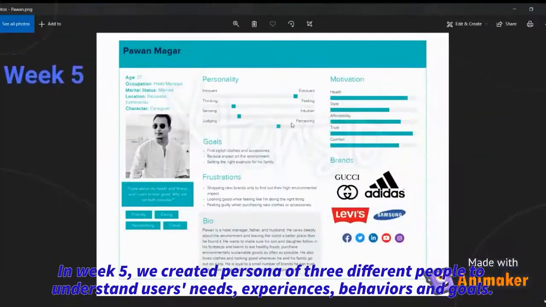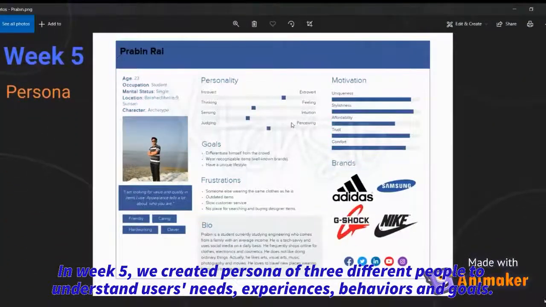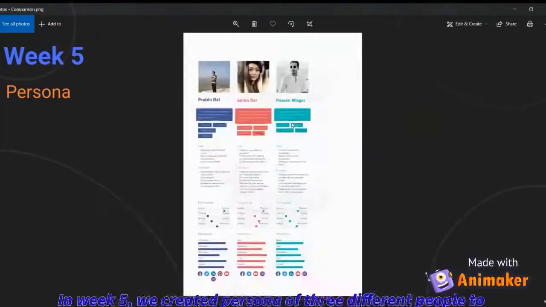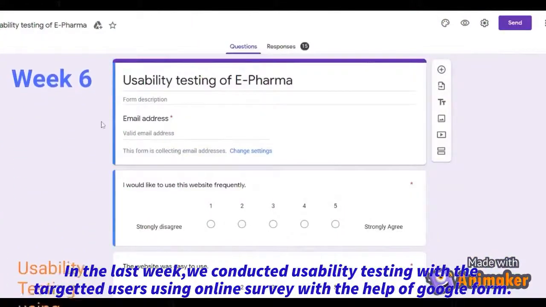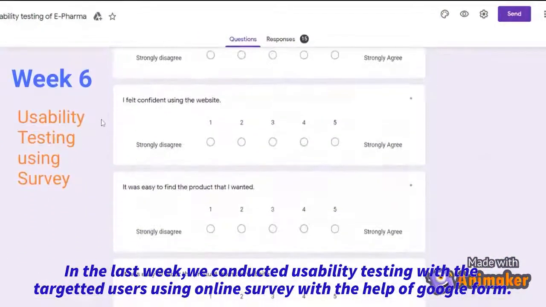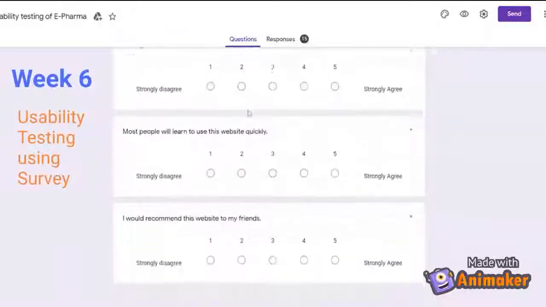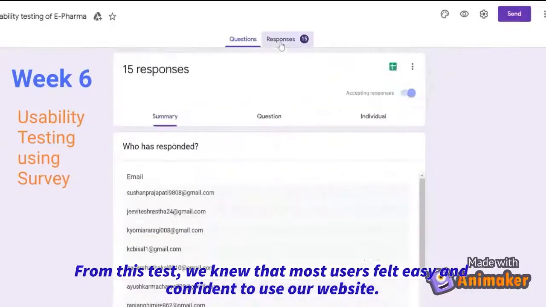In week 5, we created personas of 3 different people to understand users' needs, experiences, behaviors, and goals. In the last week, we conducted usability testing with the targeted users using online survey with the help of Google form. From this test, we came to know that most users felt easy and confident to use this website.